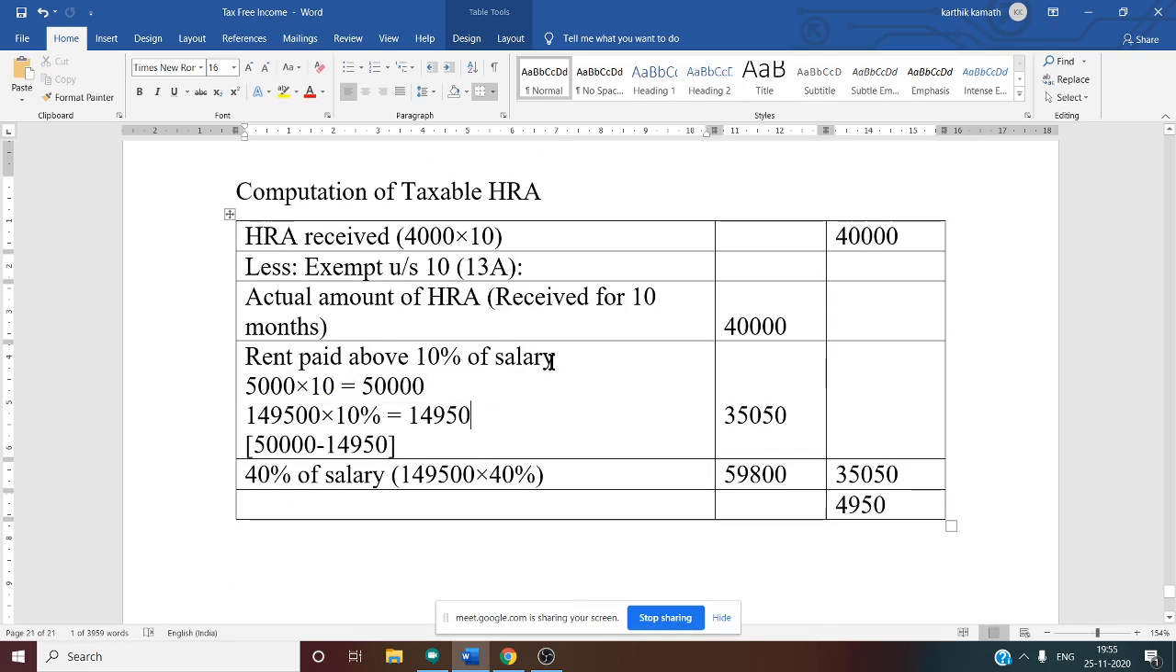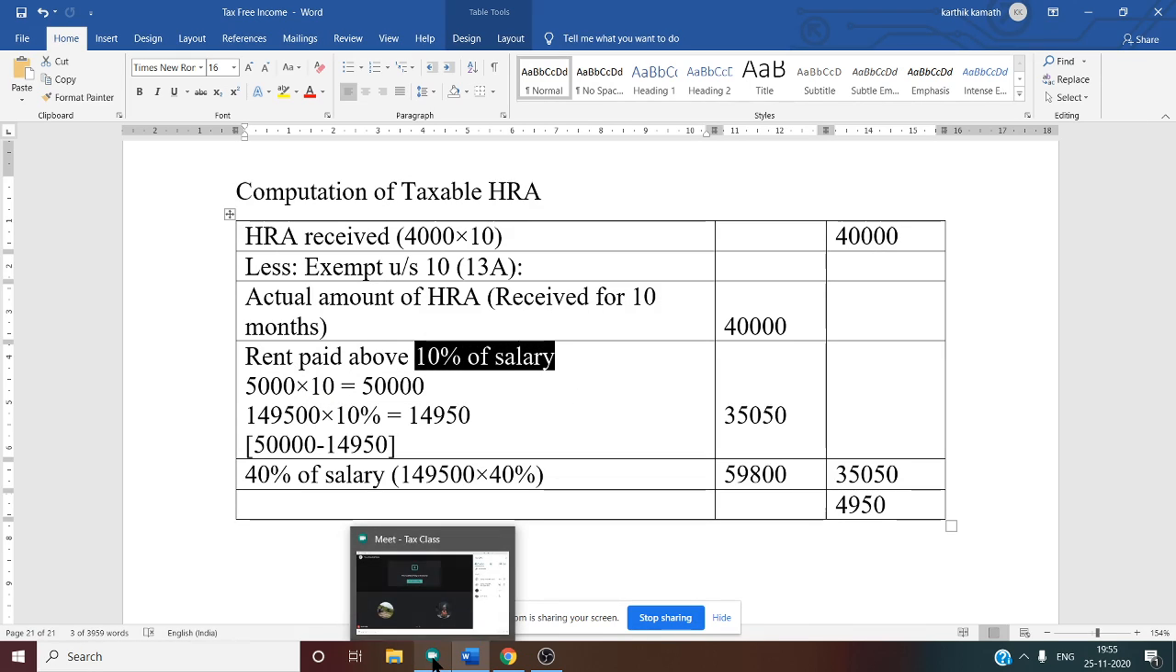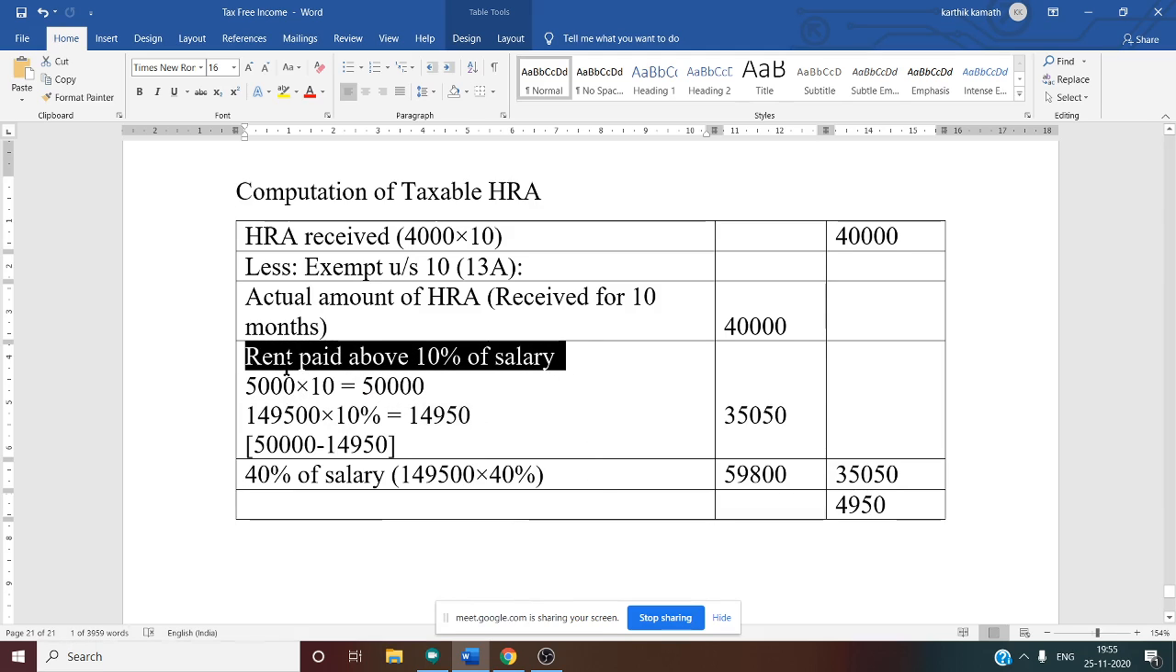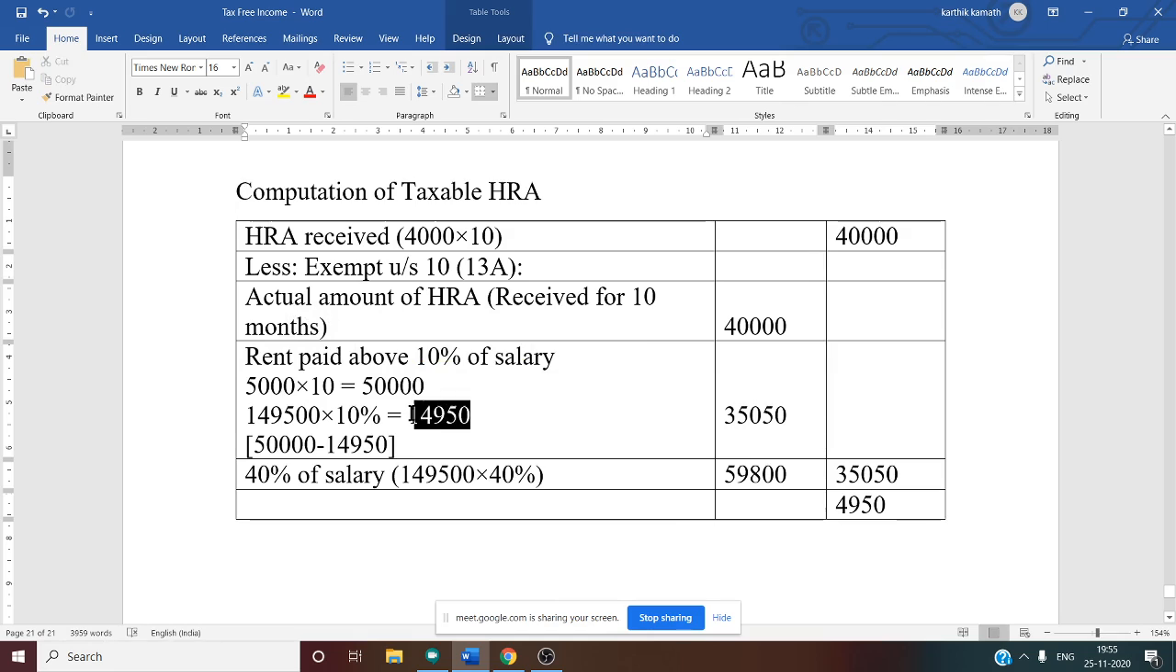Then of that we want 10% salary, isn't it? So take 10% on 1,49,500, that is 14,950. So rent paid above 10% of salary is nothing but rent paid minus 10% of salary. So 50,000 minus 14,950, you will get 35,050.